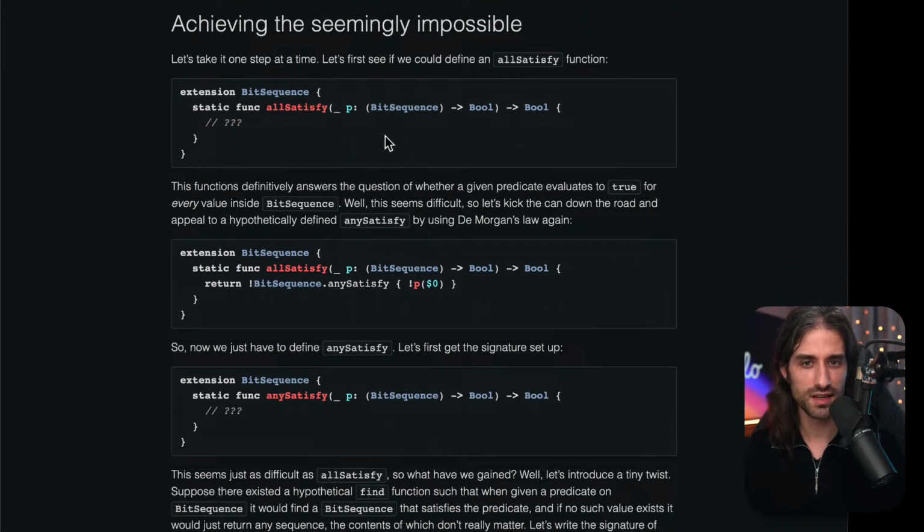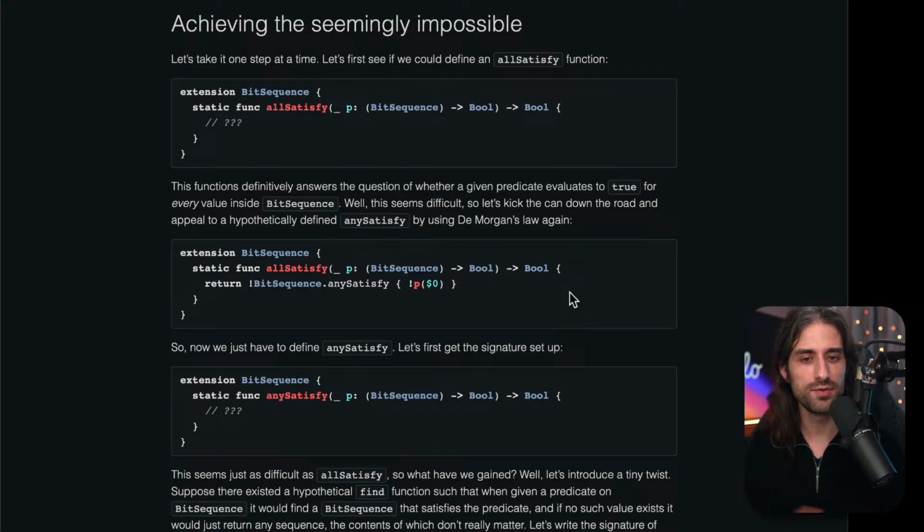Let's first see if we could define an allSatisfy function on bit sequence. So extension of bit sequence, a function allSatisfy which takes a predicate that operates over a bit sequence. This function answers the question of whether a given predicate evaluates to true for every value inside bit sequence. Well, this seems difficult, so let's kick the can down the road and appeal to a hypothetically defined anySatisfy by using De Morgan's law again.